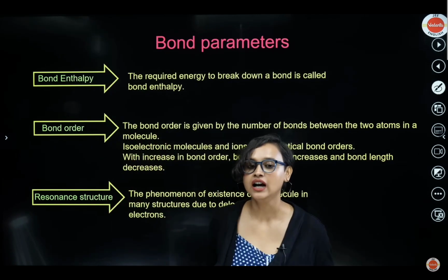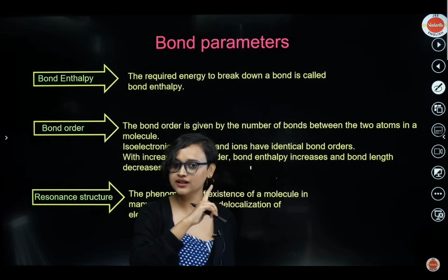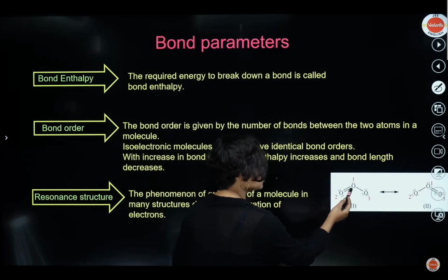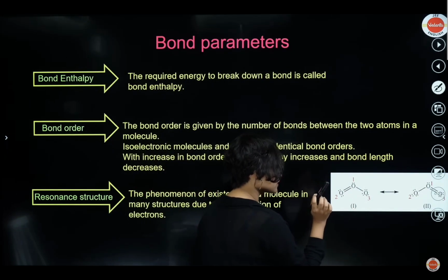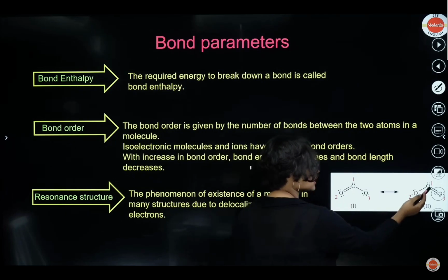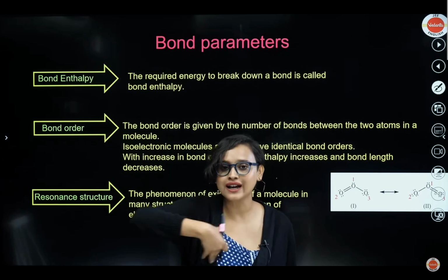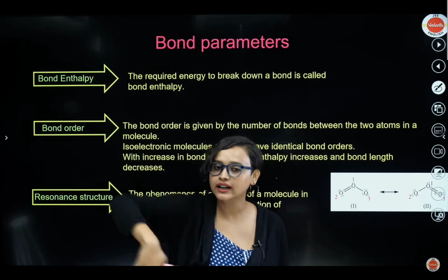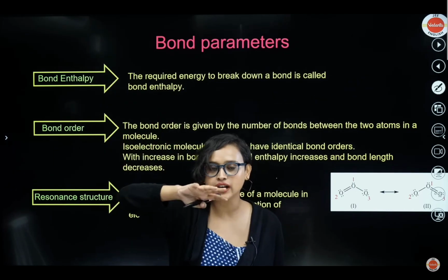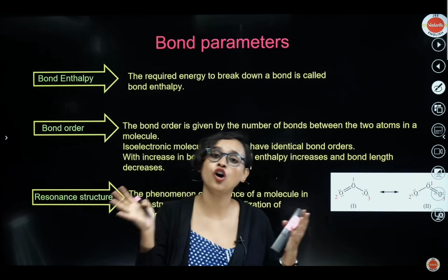Okay? Okay. Now let's understand resonance structure. You know what is resonance structure? I spoke to you about ozone, right? Check it out. See what ozone does? Here, 1, 2, 3 oxygens are there. Now you see, either they can have a double bond here or they can have a double bond here. Right? So basically what happens is the electron can move. Delocalization of electron. The electron does not stick to one place. The electron can move from one place to another. And when it is moving, what happens? It can either show this structure or it can show that structure.